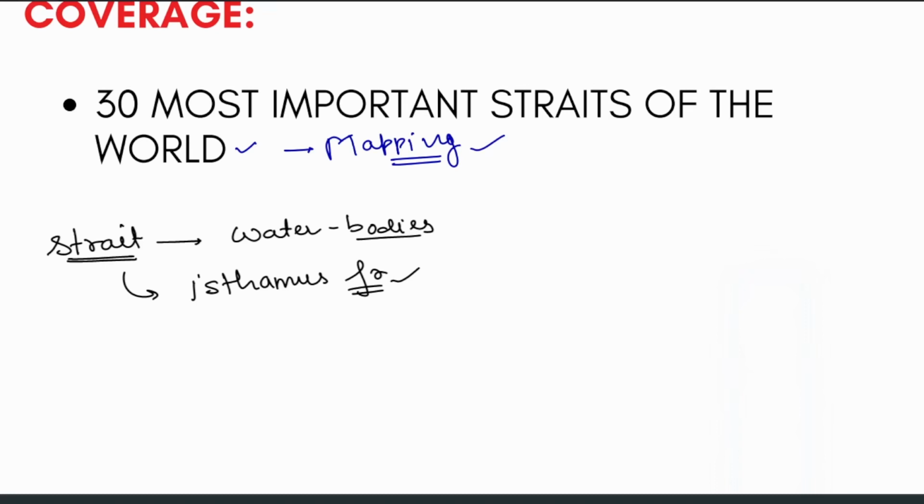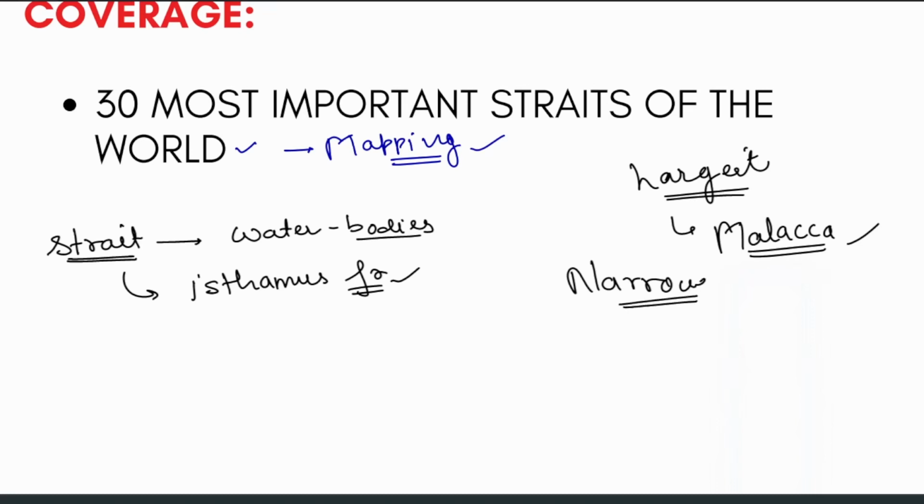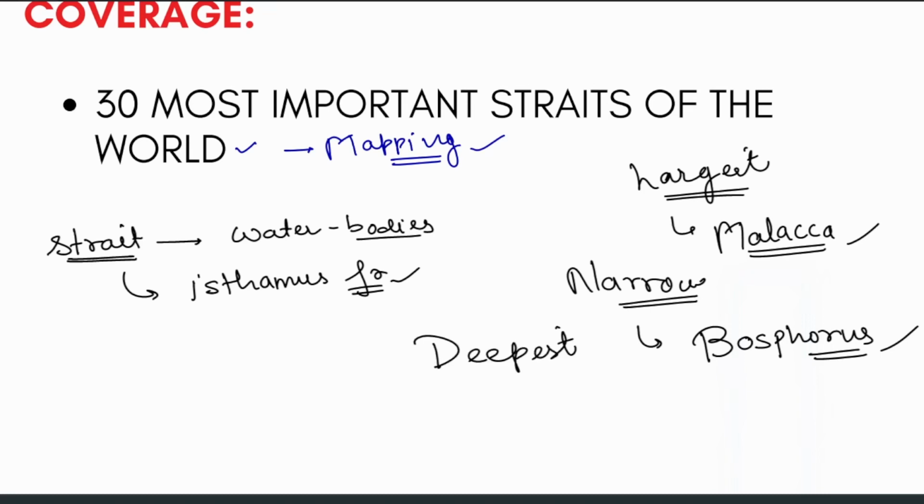Now we have some small facts which we need to remember or learn. So, which is the largest strait of the world? This is Strait of Malacca. This is the first one we'll be dealing with. Okay, second, which is the narrowest strait of the world? Narrowest will be Bosphorus. Okay, so we'll be talking about this as well. Lastly, we'll be talking about which is the deepest strait of the world. So deepest is Lombok Strait. So this also we will see.